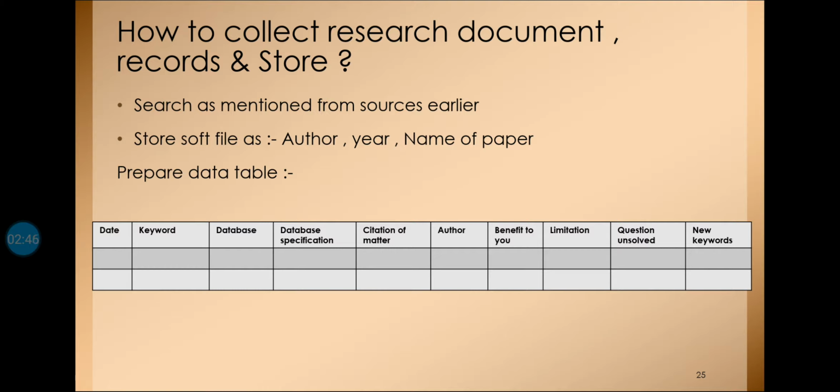The table consists of the date, keywords, meaning the important parts on which you should concentrate in your paper, database specification, where you got it from, citation, how many people have cited this paper, the authors, that is the name of the author or authors, and benefit to you, what you are getting from that paper, that means the parts related to the interest of your own research work. Then you should write down the limitation.